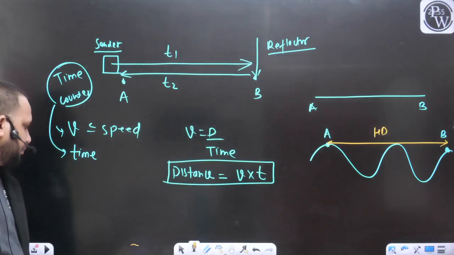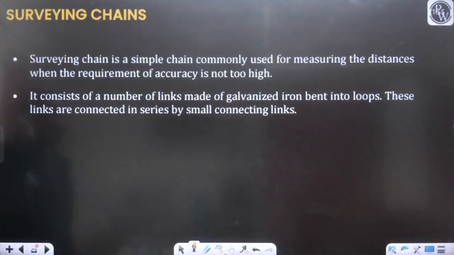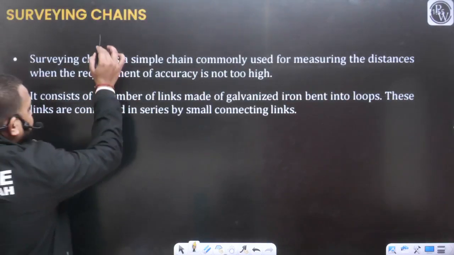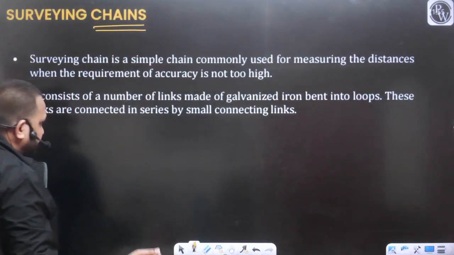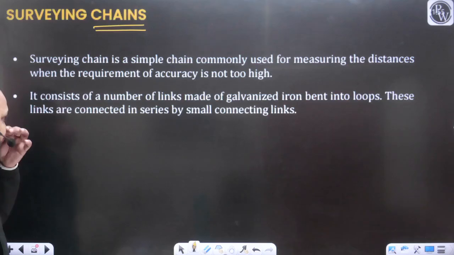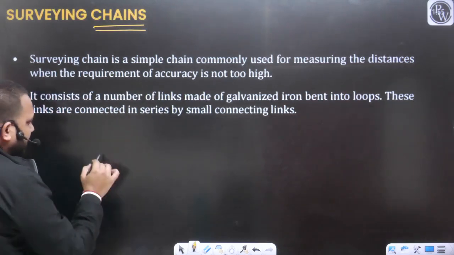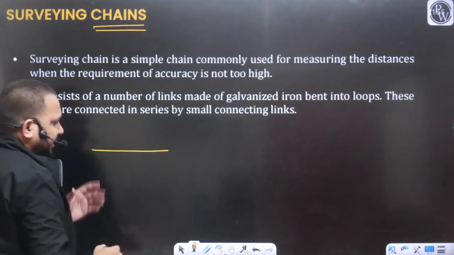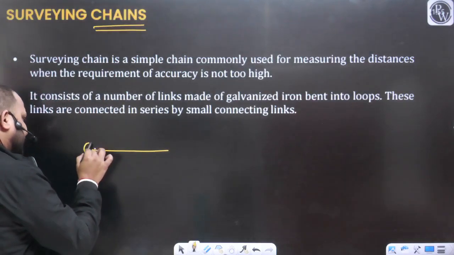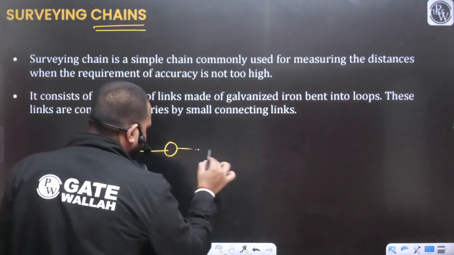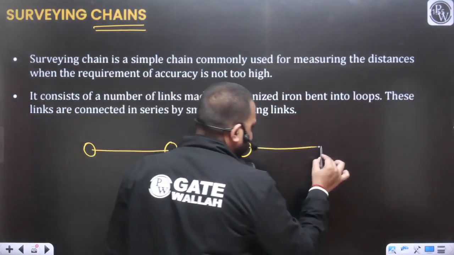Okay, so now let's move further. Now we are using chains for the measurement. Obviously, chains are not very accurate. So the surveying chain is the simple chain. How can we form a chain? There will be different links, and those are connected with oval or circular rings like this.